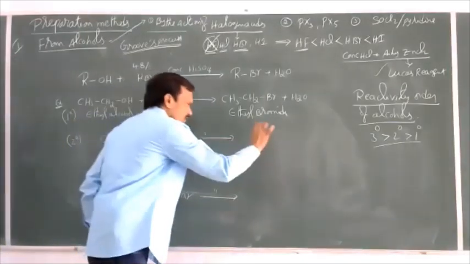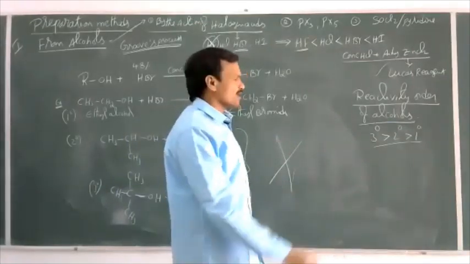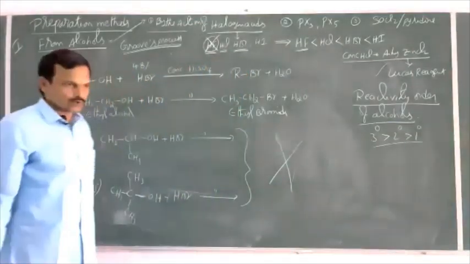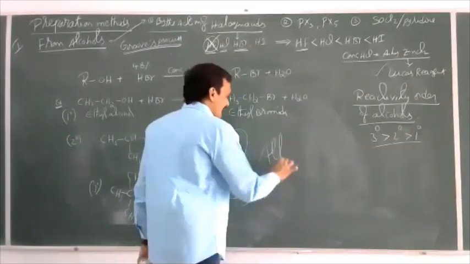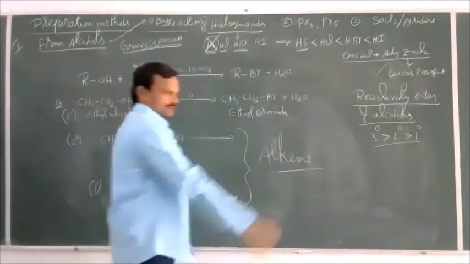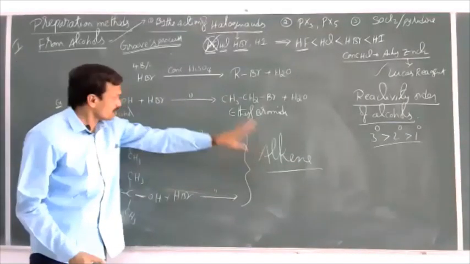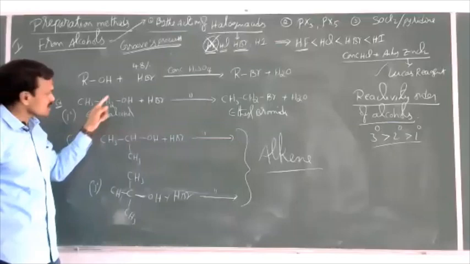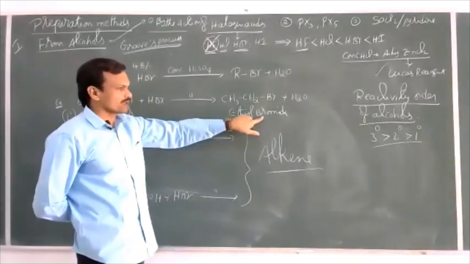Here, in these two cases, we will not get bromoalkanes in pure state. Instead of bromoalkanes, we get alkene as the major product. Why do you get alkene as the major product here? See here, with primary alcohols, nucleophilic substitution takes place and we got ethyl bromide as the product.